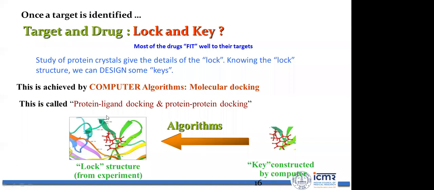Say, for example, if this is my protein structure, this is my lock structure. Then I have to find an algorithm to check which key, or which ligand, is fitting best.